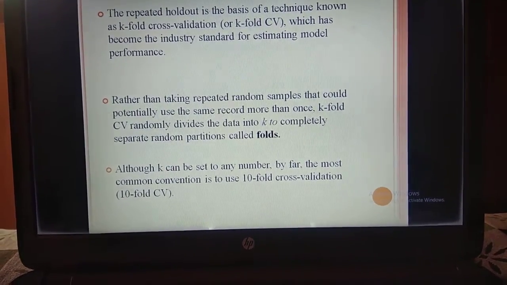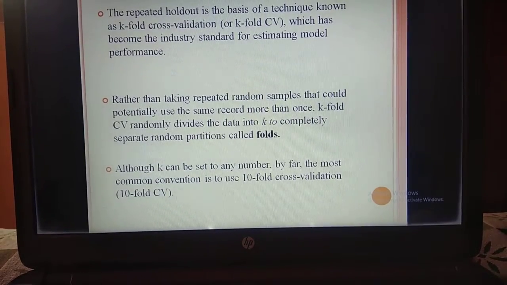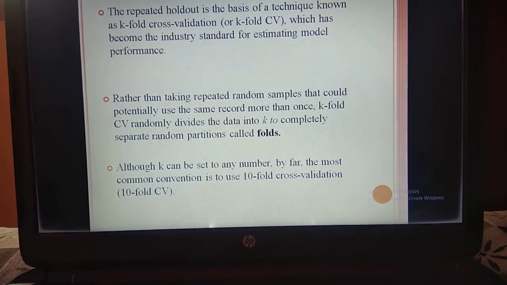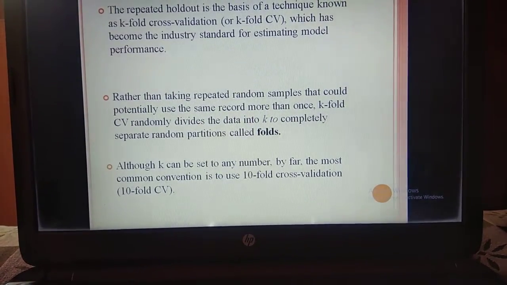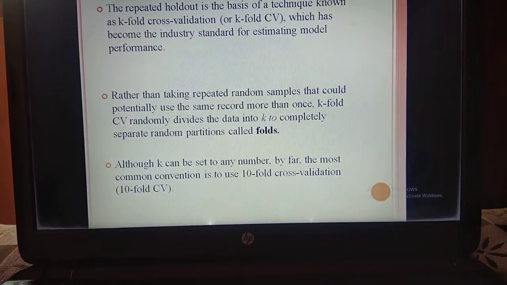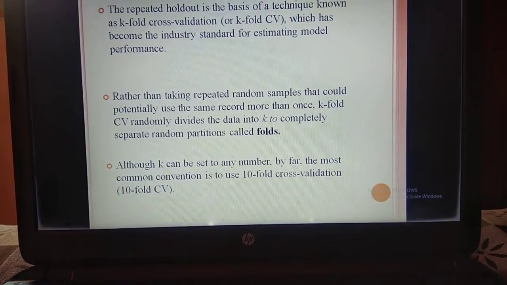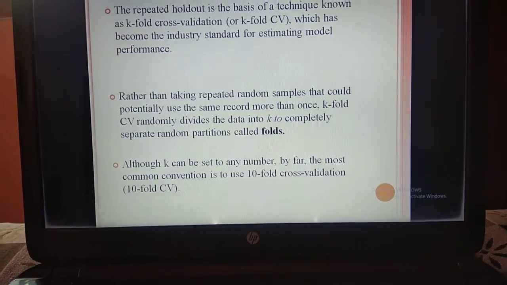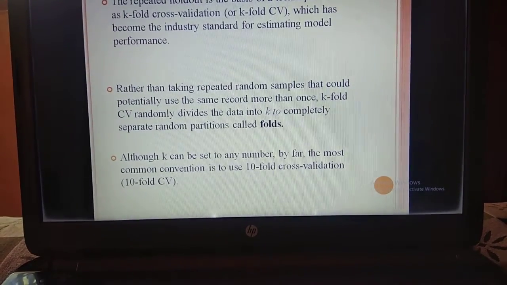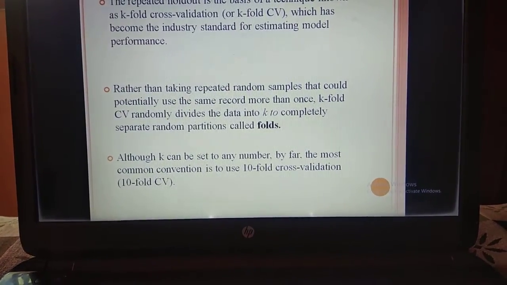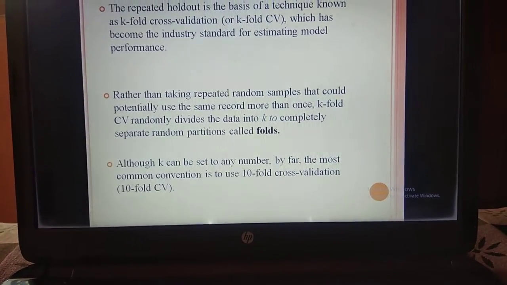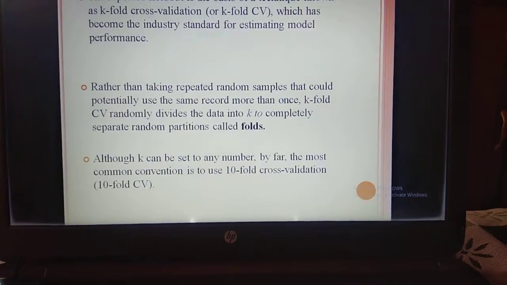That is, if you have 4 subsets, you will train a machine learning model on 3 among those subsets and then evaluate the model on the 4th subset. This process is repeated k times with a different subset reserved for evaluating each time. Although k can be set to any number, by far the most common convention is to use 10-fold cross-validation, 10-fold CV.